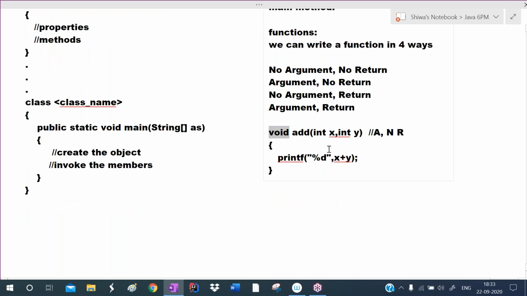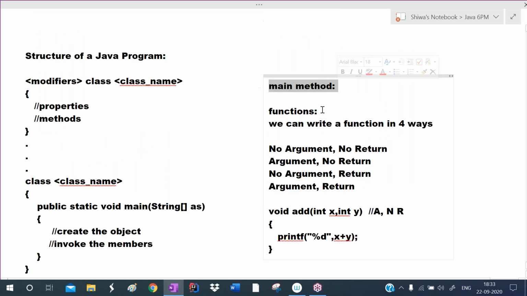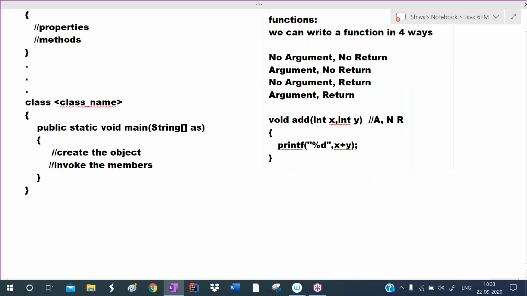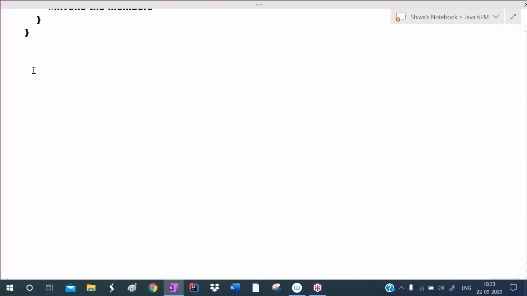So similarly, now see about the main method. Actually, what is this main method? This main is the entry point of a program.